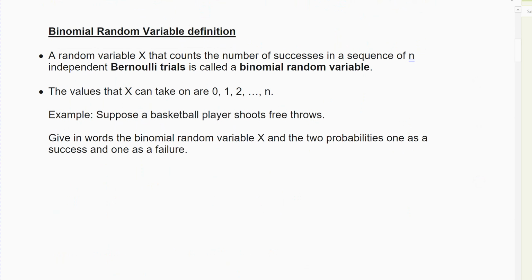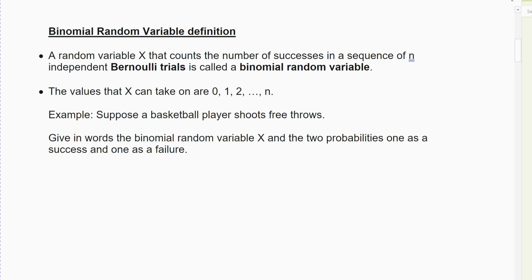Right, the binomial random variable counts how many successes that you have, meaning I can do a whole bunch of these. An example we're going to get to is the free throw. I can shoot a free throw. Either it goes in or it doesn't. That's it. You shoot a free throw, shoot a basket. It goes in the hoop and you score, or it doesn't go in the hoop and you don't score. Those are your only two possibilities if you shoot. But you can do more than one free throw, right?